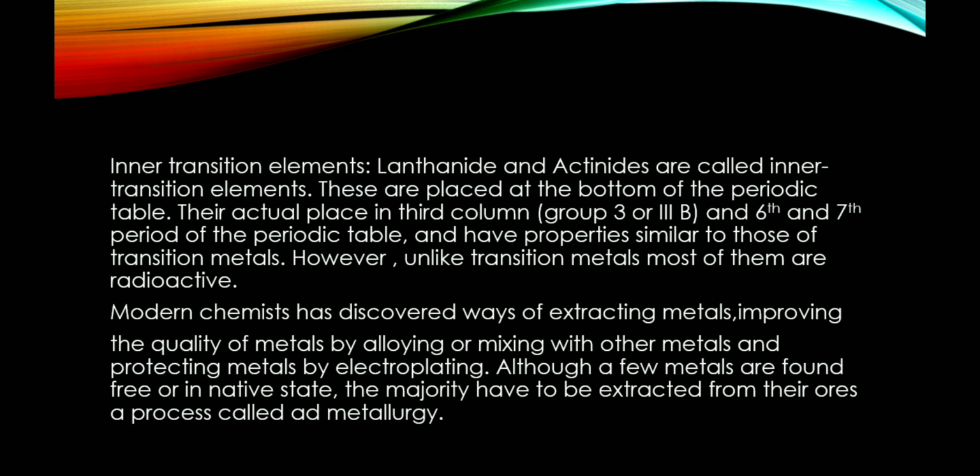Then comes the inner transition elements. Lanthanides and actinides are called inner transition elements. These are placed at the bottom of the periodic table. Their actual place is in the third column, that's group 3 or 3b, and 6th and 7th period of the periodic table, and they have properties similar to those of transition metals. However, unlike transition metals, most of them are radioactive.